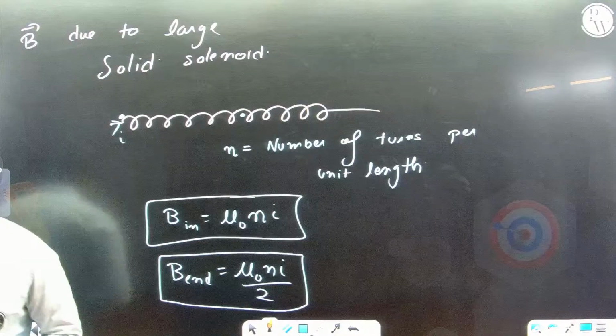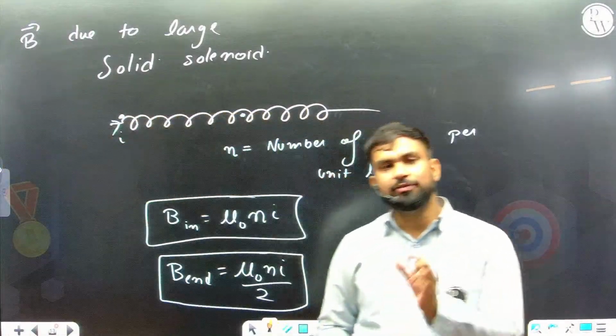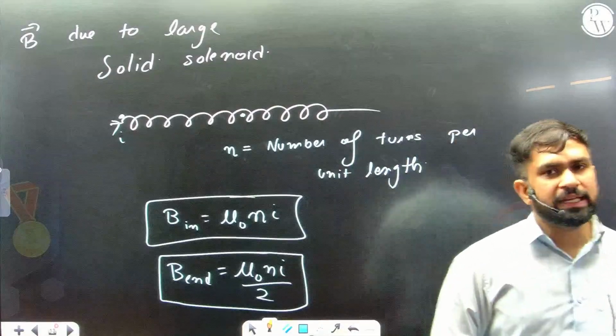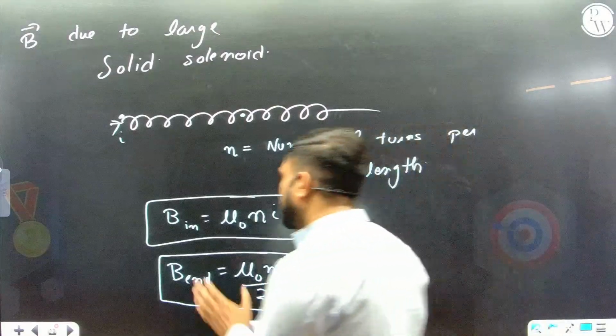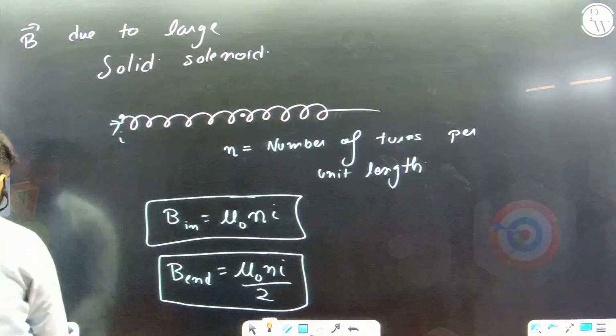Now to talk about the magnetic field lines of the solenoid, you should remember that for a finite solenoid the magnetic field lines are just like a bar magnet as it is. That's it. Now we wrote the magnetic field. I'll just quickly summarize all of this. Due to an infinitely long wire, it was mu naught I by 2 pi d.